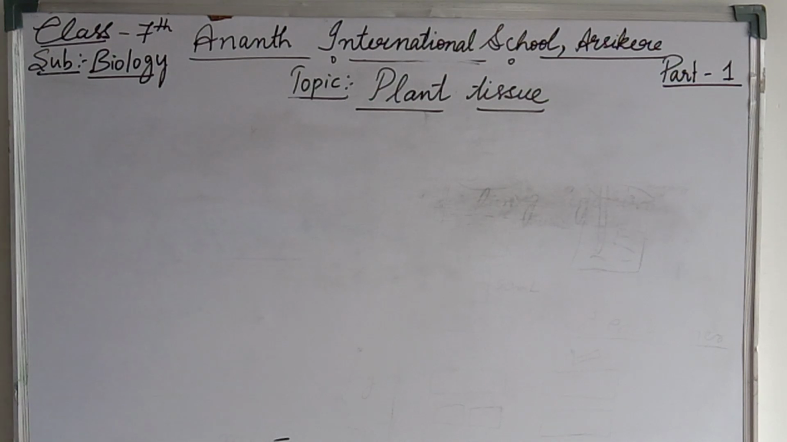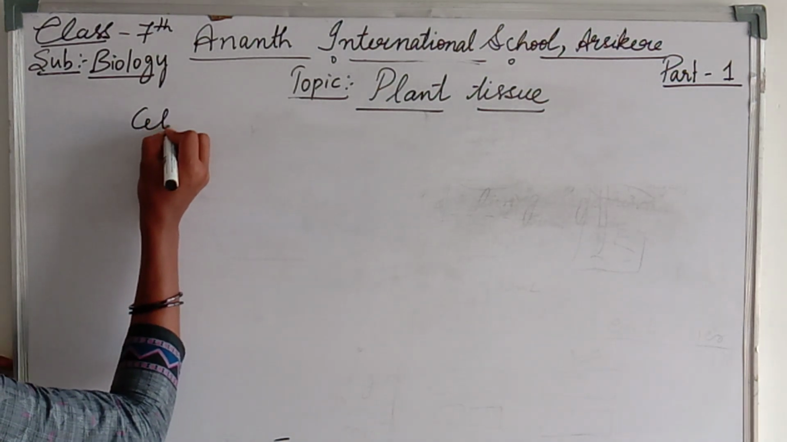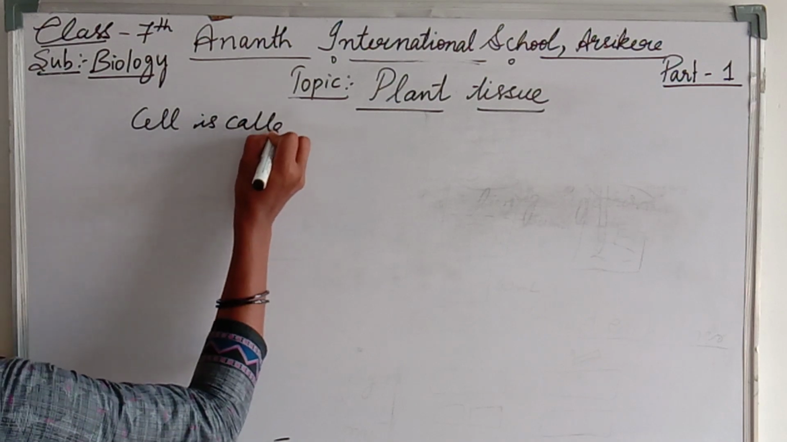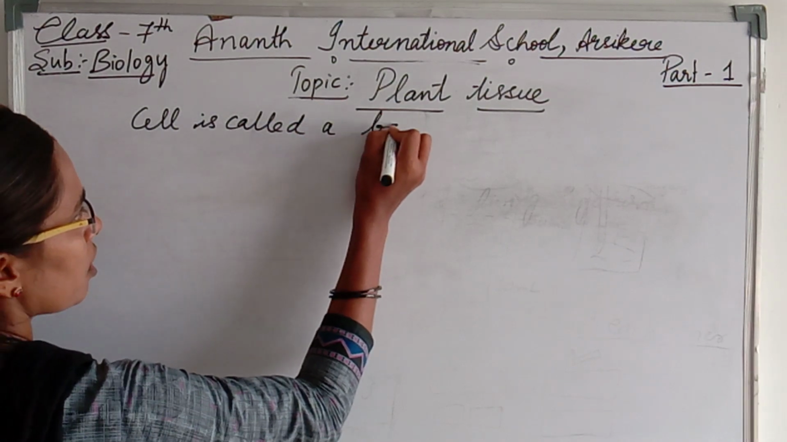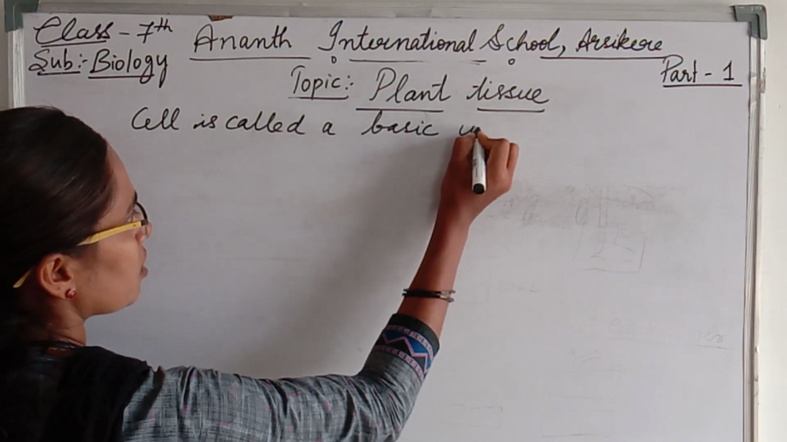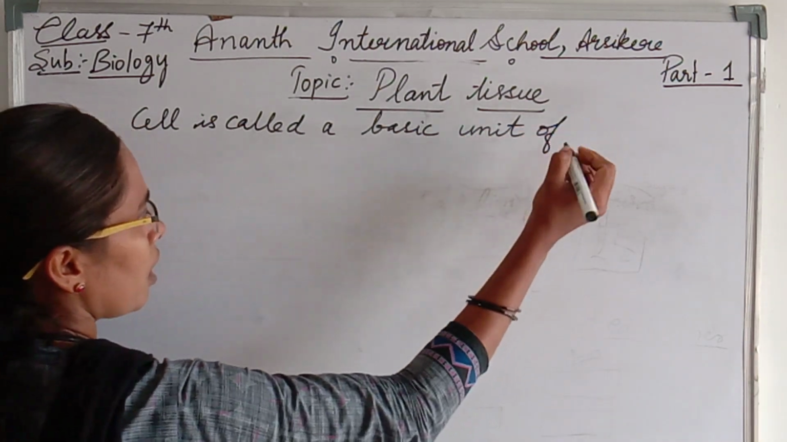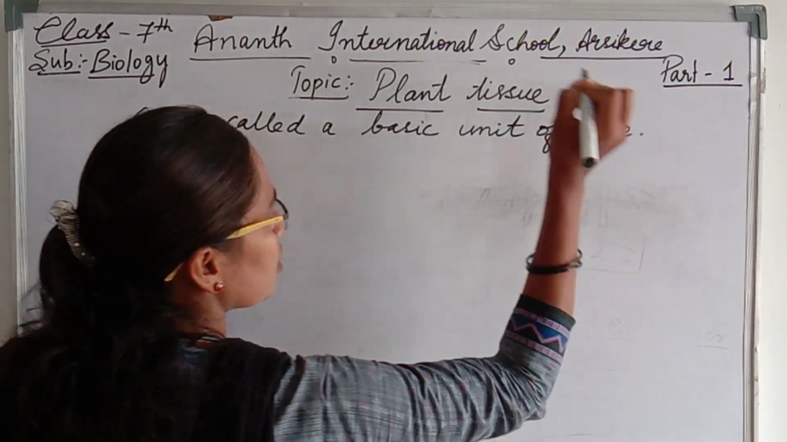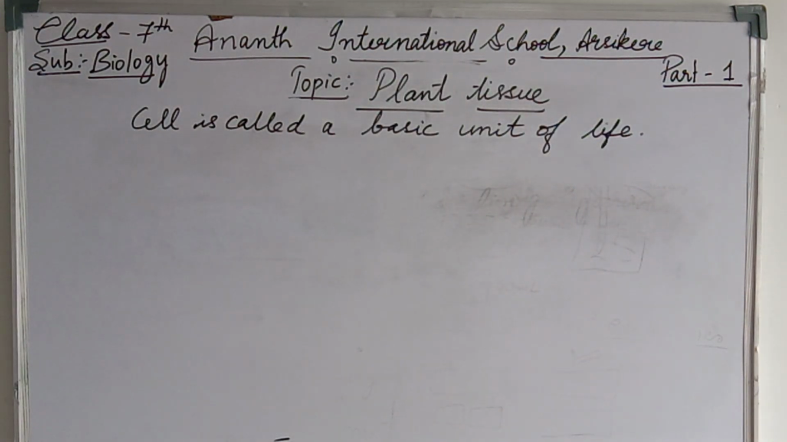In the same way, all living organisms are made up of cells. As we need a brick to build a house, here we need a cell. All living organisms need a cell. So the cell is called the basic unit of life. Cell is important for living organisms, just like a brick. So the cell is also called the building block of living organisms.